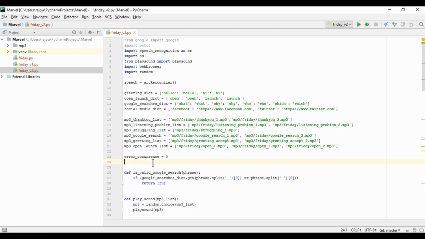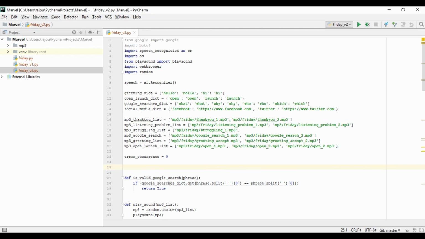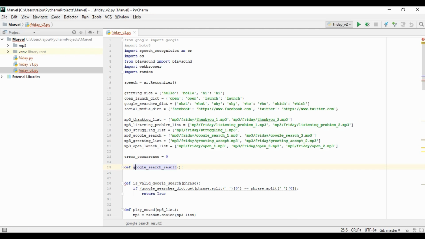Now we will create some functions. The first function will be for Google searches. So def google_search_result, and we will give an argument, query.